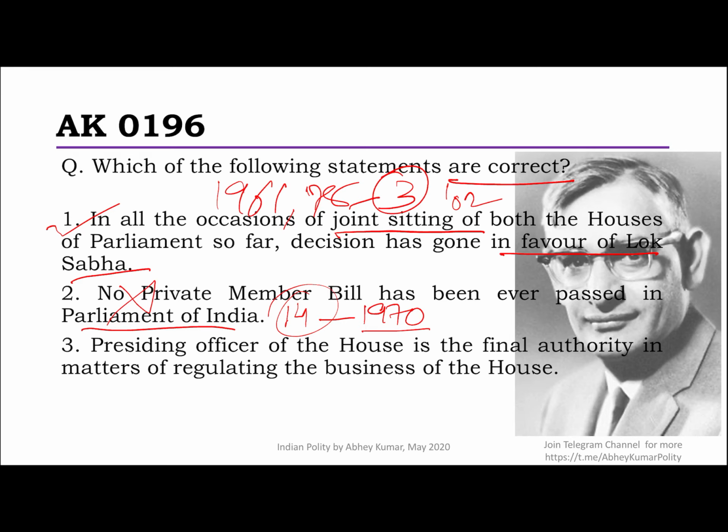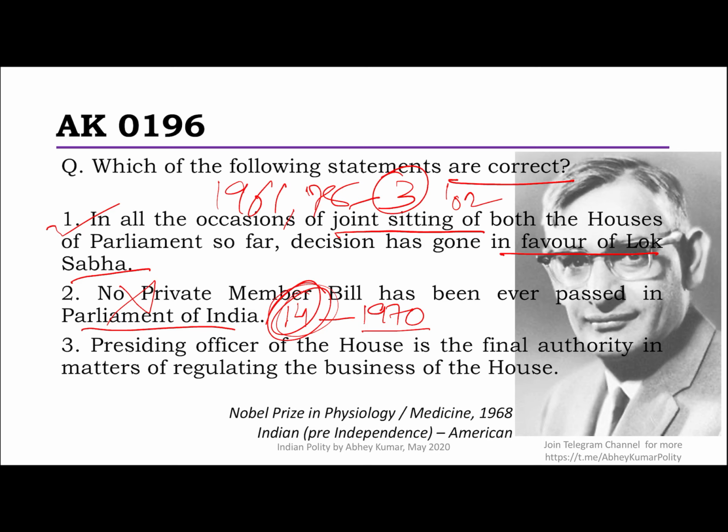It will help you understand something more, which is a very disputable question coming up in the later questions, that can a private member introduce a money bill or not. So you'll get some ideas there also about that. Anyway, the second statement is wrong. So we go to the third one. It says presiding officer of the House is the final authority in matters of regulating the business of the House. That is an absolutely correct statement. The final authority is the presiding officer.